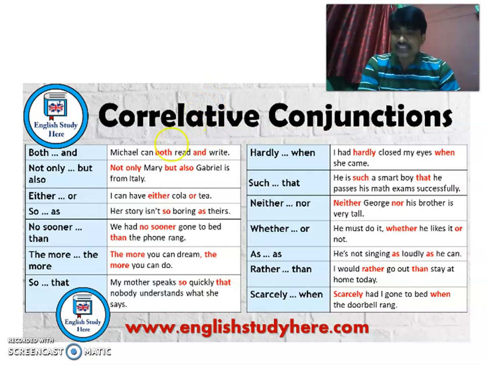But my concern is that when you know all the correlative conjunctions, use them in your own sentences. Frame your very wonderful and interesting sentences so that you enjoy it. In academic books you see some very formal examples, like Michael can both read and write. Instead of this, you can have your very funny sentences also. For example, Michael can both play PUBG and play another game also. You can have your own creative sentences that will create interest among your friend circle so that you enjoy the